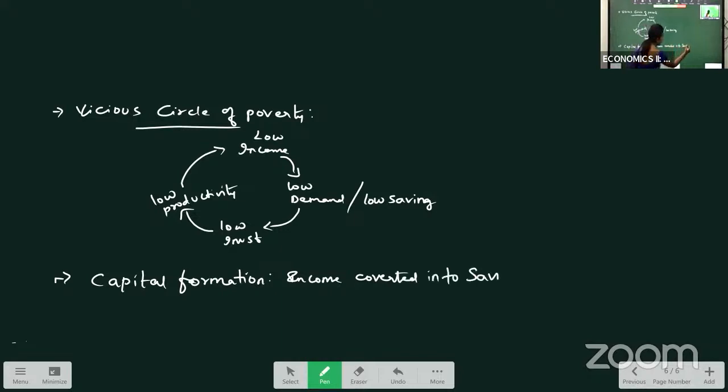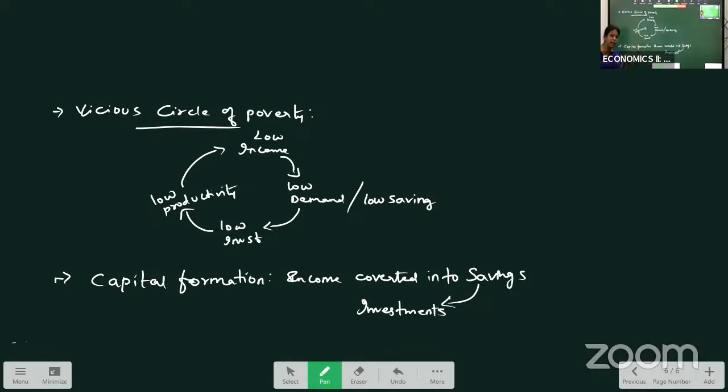Income is converted into savings. These savings are converted into investments, right? Whenever we earn income, that income is converted into savings. We save some money after meeting all the expenditure. That savings, we will use it as investments. So that concept of income converting into investment is called capital formation.